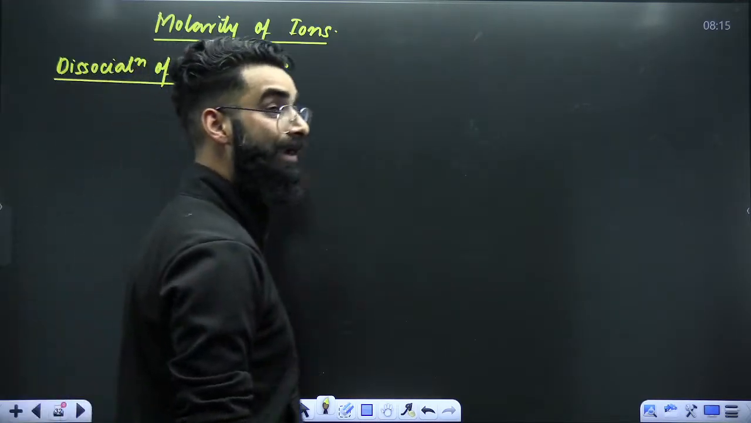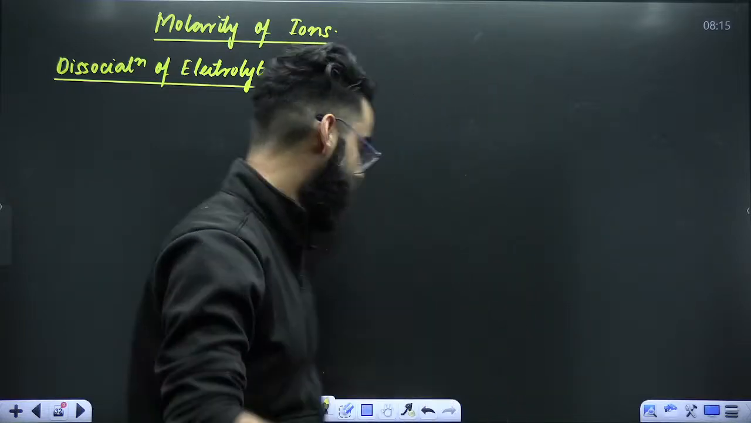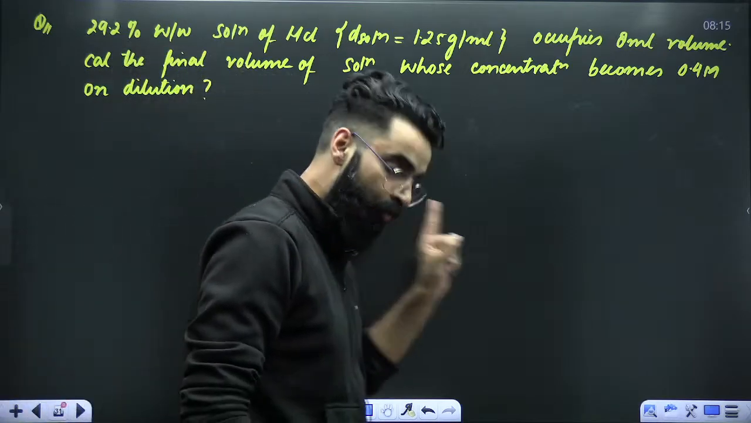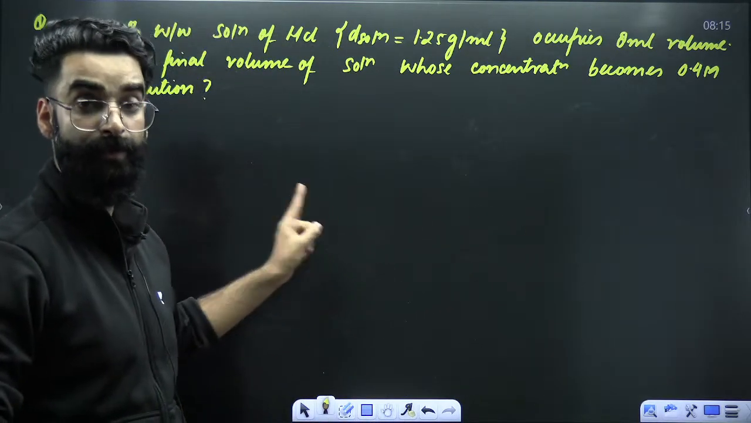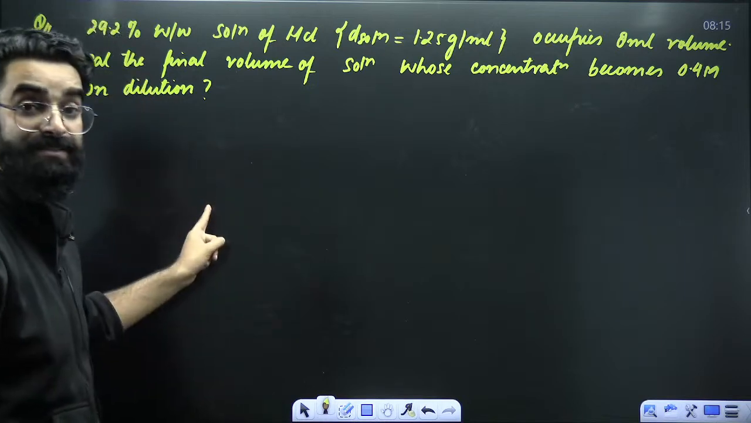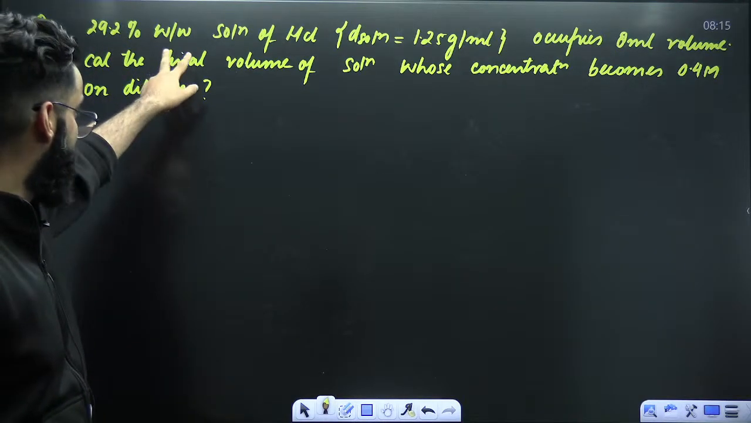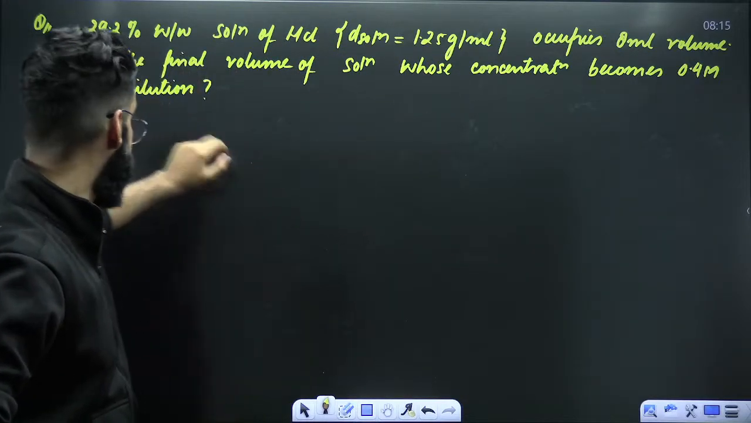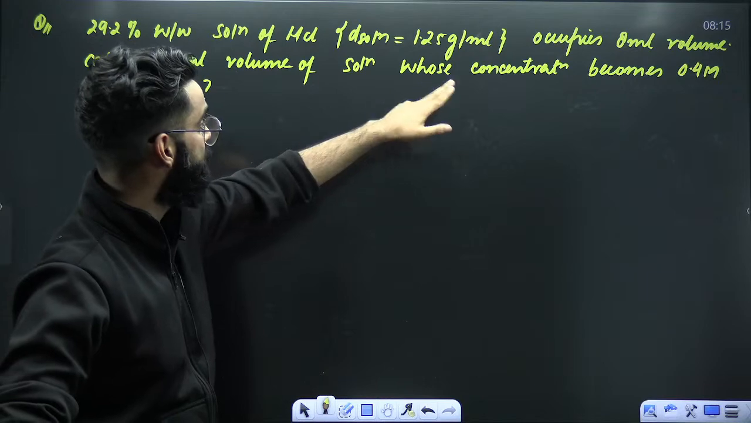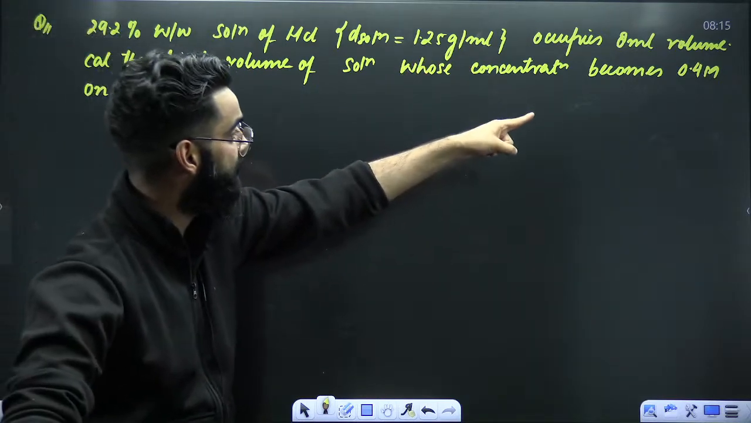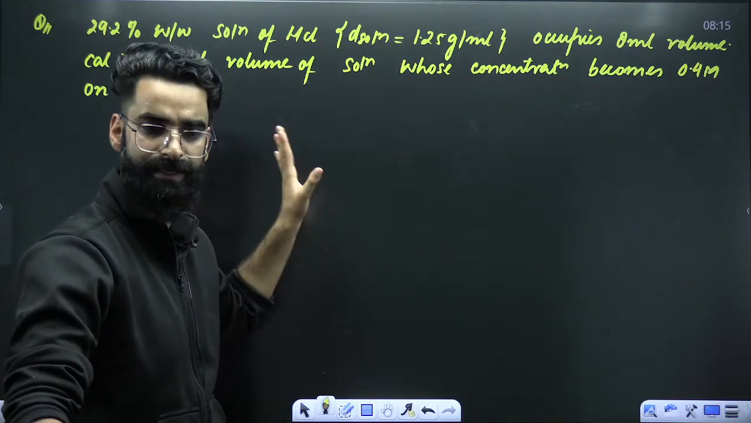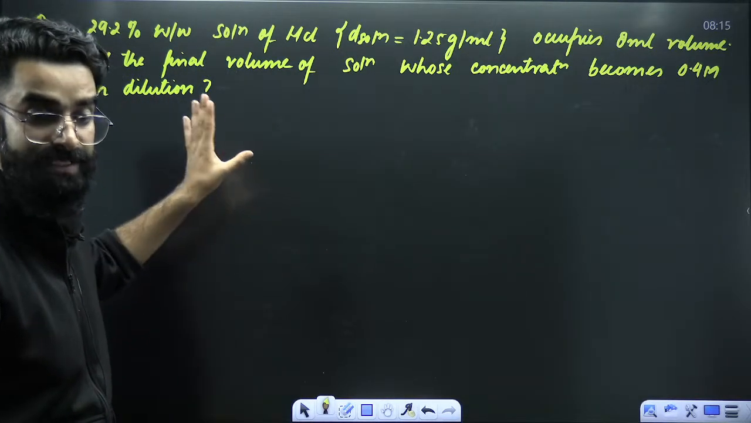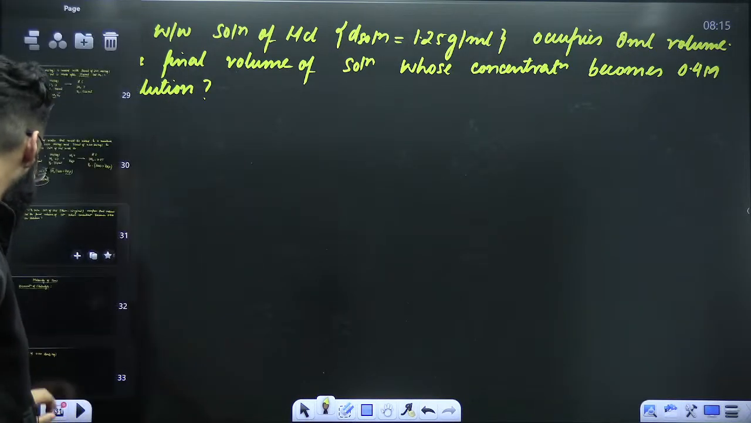Now, my dear students, one last topic. Or wait, before giving you the last topic, I'm giving you one question as homework. Homework question, you have to solve this at the end of the session and let me know its answer in the comment section. 29% weight by weight solution of HCl whose density is given, so you can calculate molarity, occupies 8 ml volume. So V1 is given. Final volume of the solution whose concentration becomes 0.4. So final molarity is given, you have to calculate final volume. That's it. So this is something which you can do. Right? This is your homework question. So let me know its answer afterwards in the comment section.